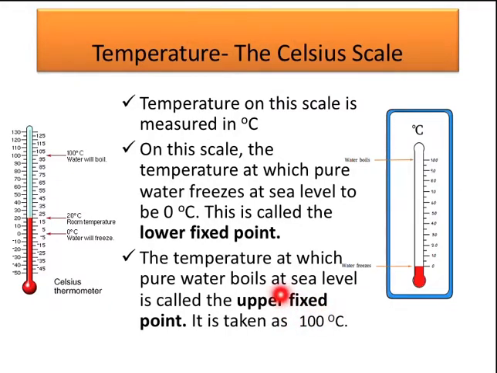We say at sea level because the temperature at which water freezes or boils changes as we go to higher altitudes. As the altitude changes, these points will also change, so we take it at sea level. This is our 0 degrees, where water will freeze. 20 degrees Celsius is our room temperature, and at 100 degrees Celsius water will boil. This is the Celsius thermometer.